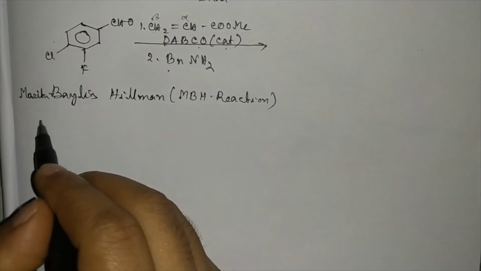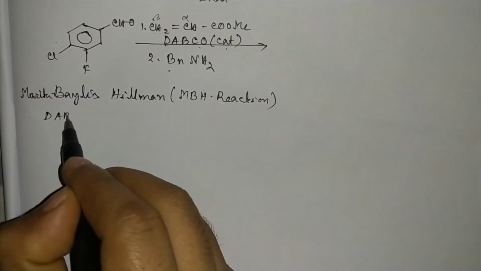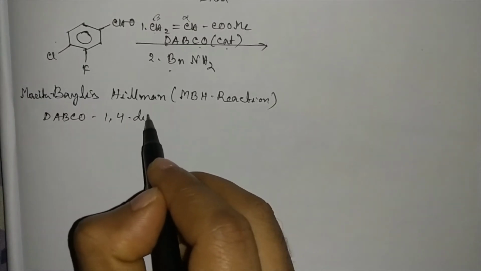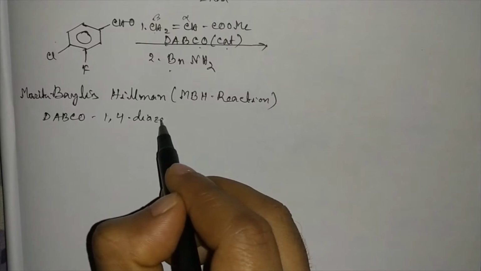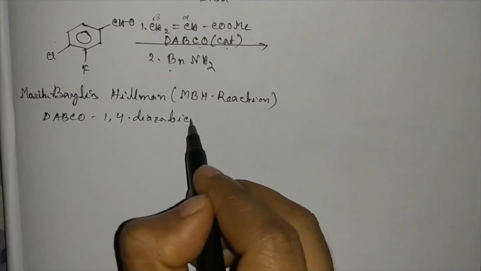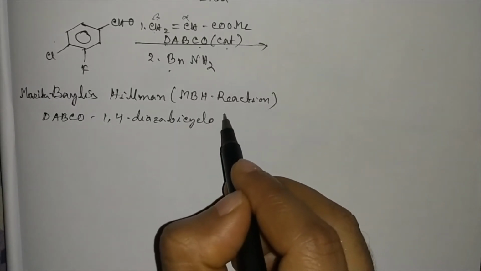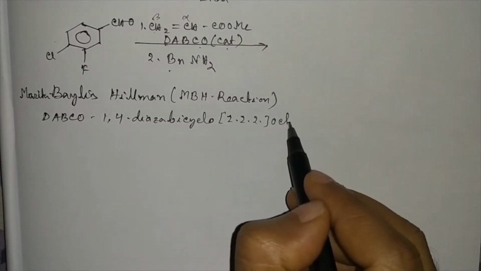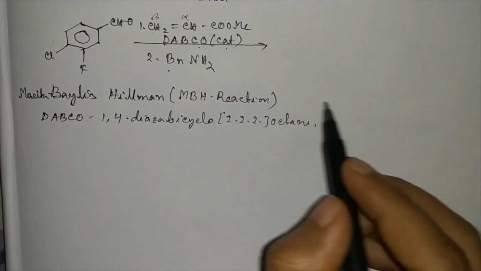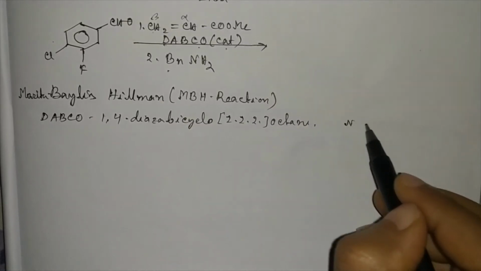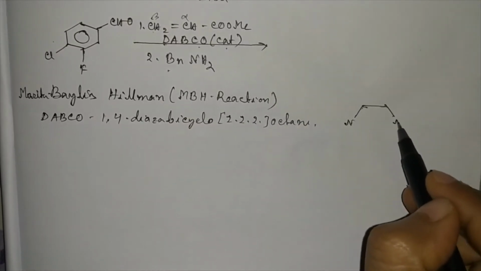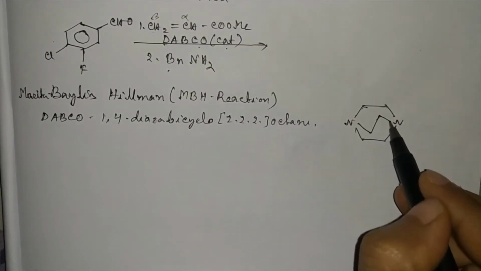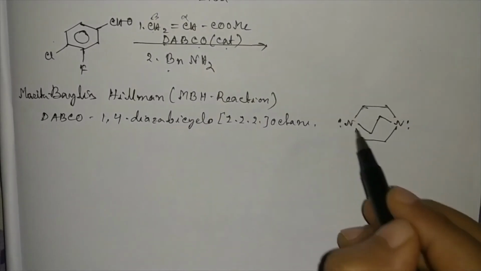What is DABCO? DABCO is 1,4-diazabicyclo[2.2.2]octane.